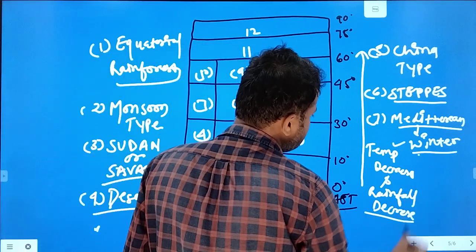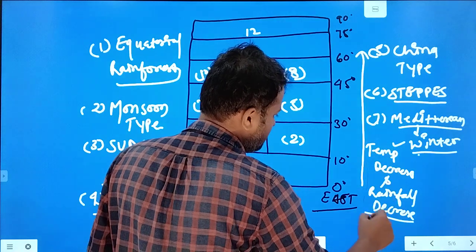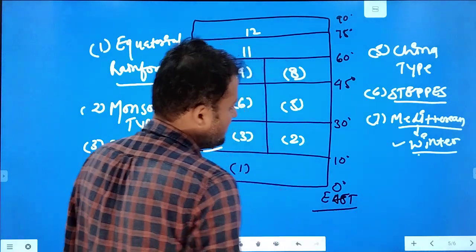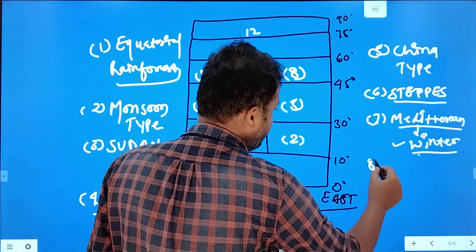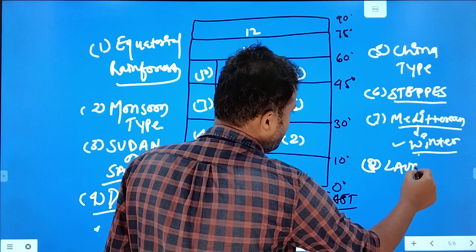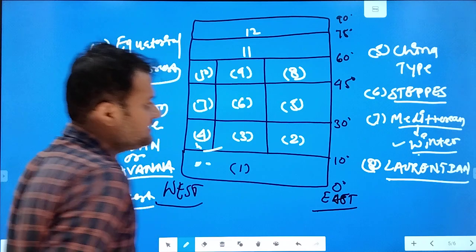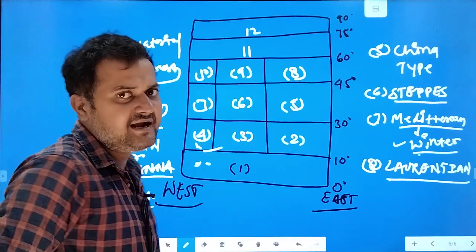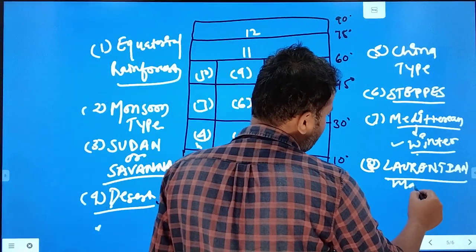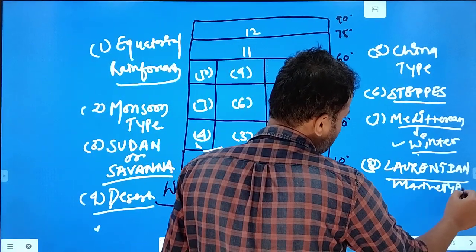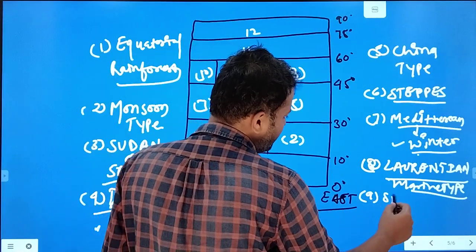Then the eighth comes, the Laurentian type of climate. It is best developed in the region near Canada. It also has whole year rainfall. It is also called the marine type of climate.